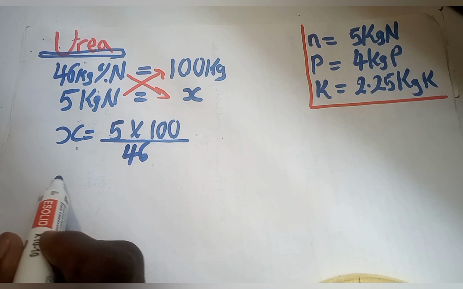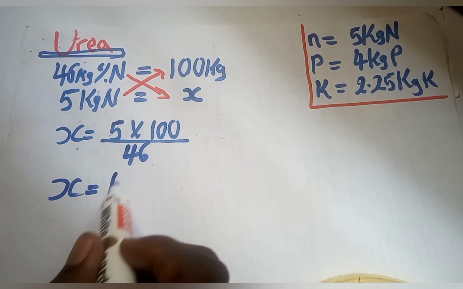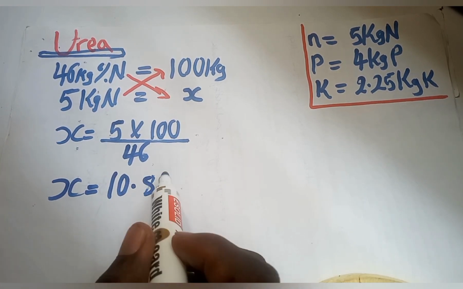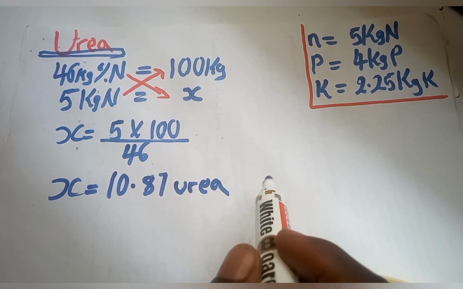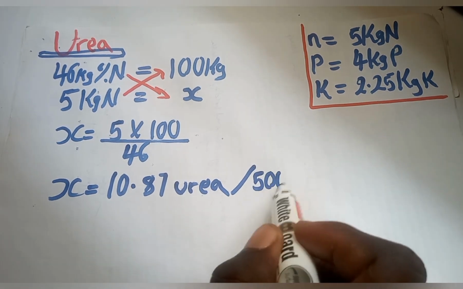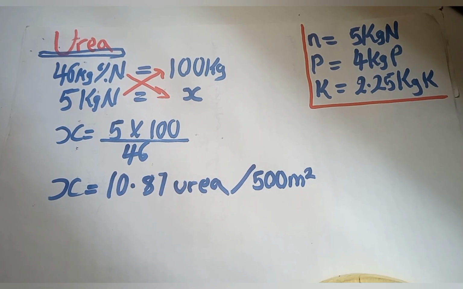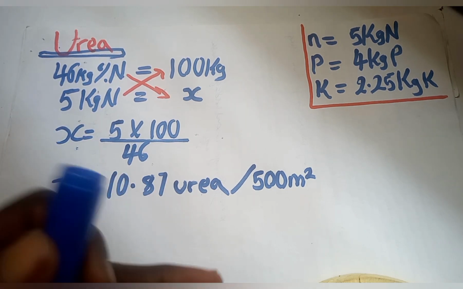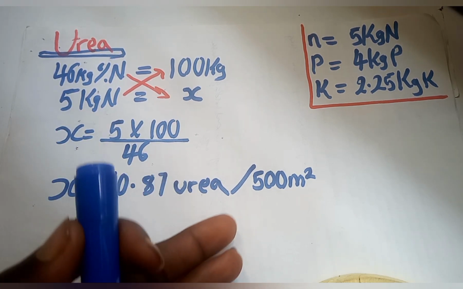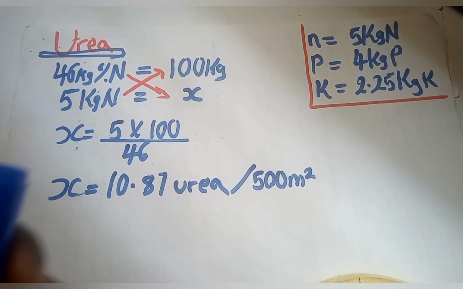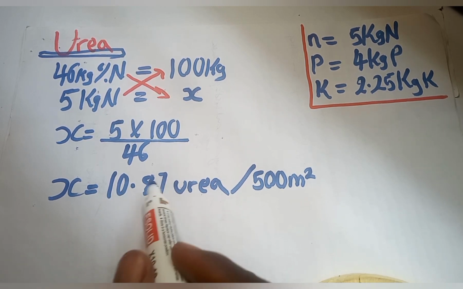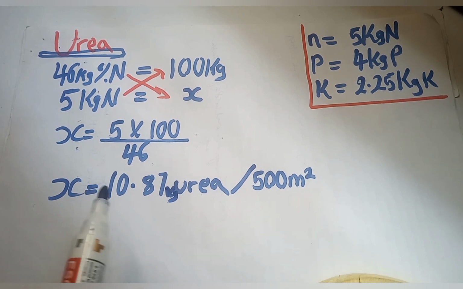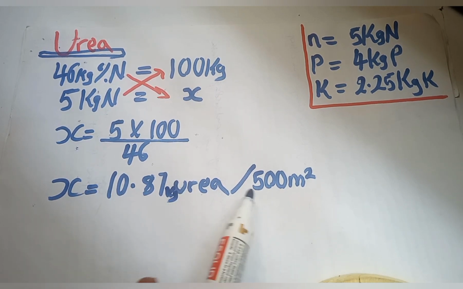So the value of x will be 10.87 of urea per 500 meter square of the farmland, or you can use 0.05 hectares of farmland, but to make it more pronounceable, you can put 500 meter square of farmland. So this is the amount of urea that I need to blend. I need to blend 10.87 kilogram of urea in 500 meter square.